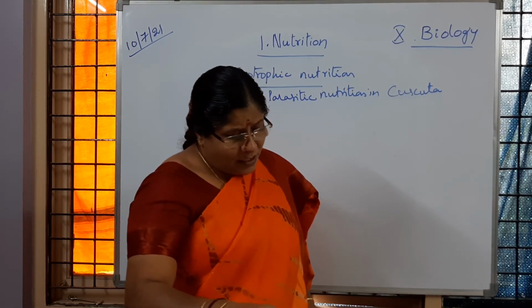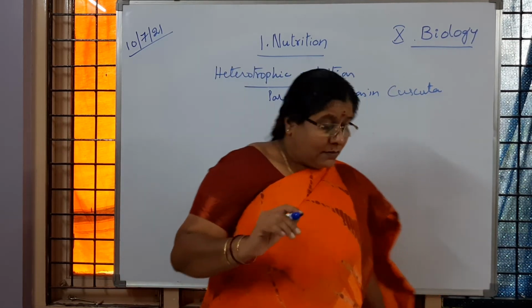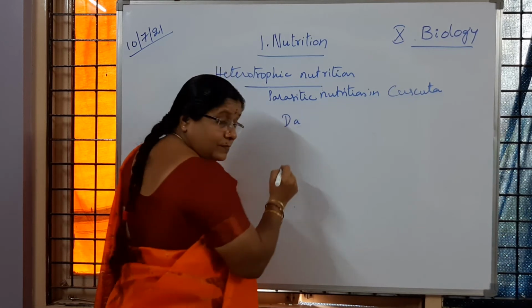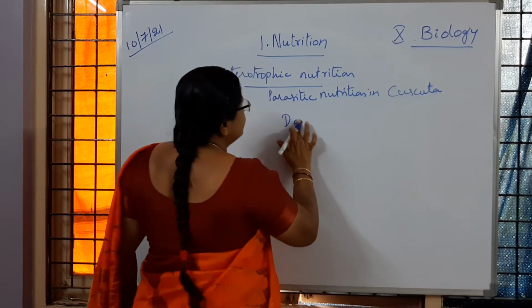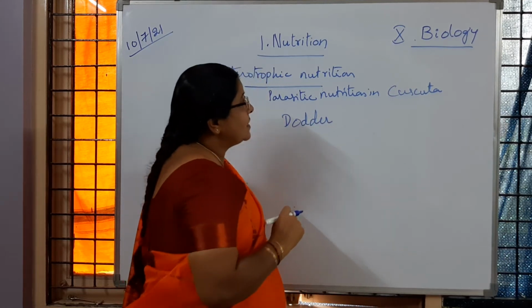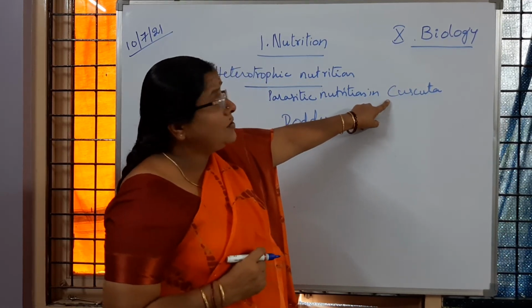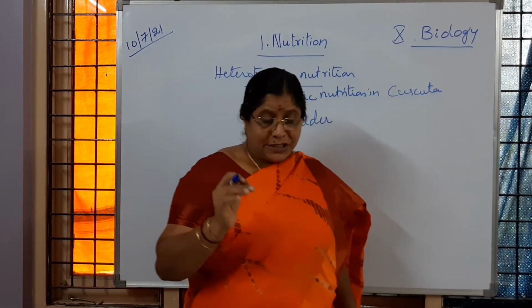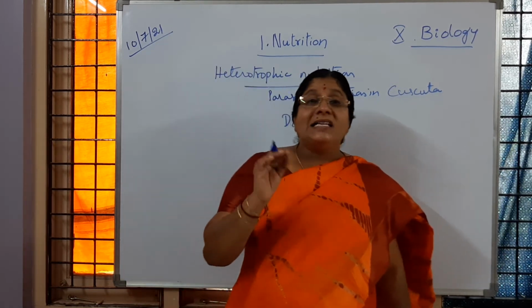So here, Dodder is a common name, and it belongs to the genus Cuscuta. It is said to be a leafless, twining, parasitic plant, children.